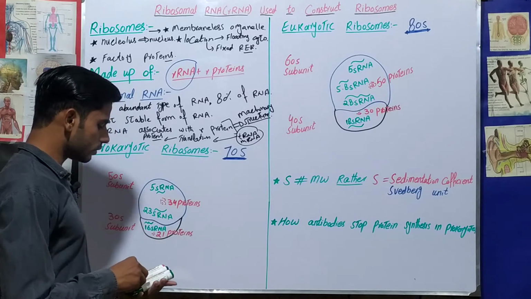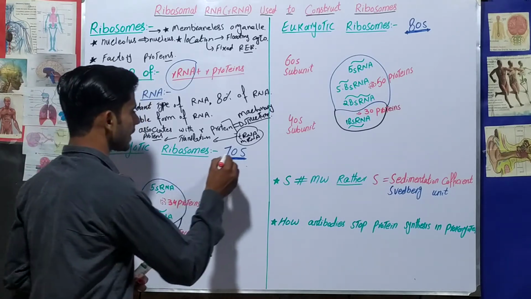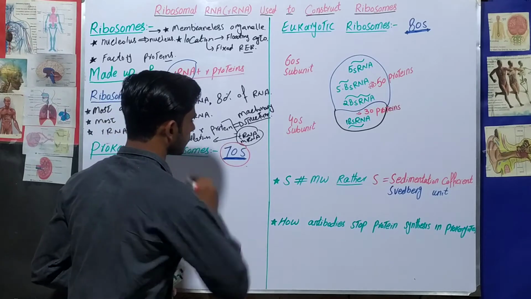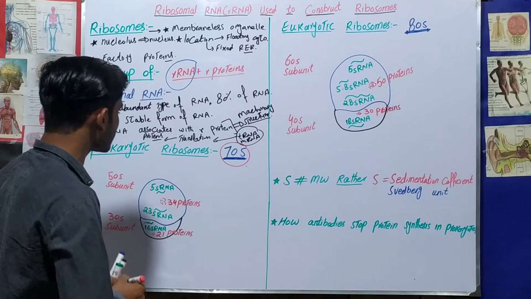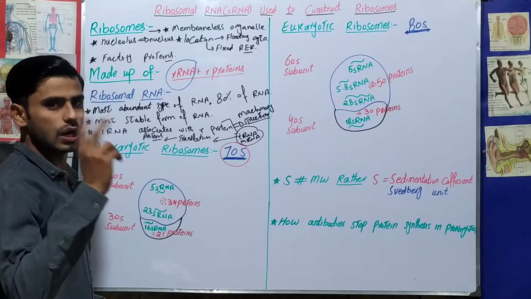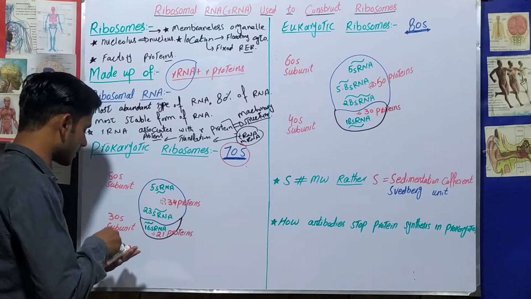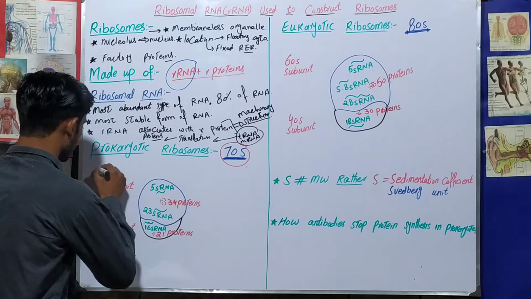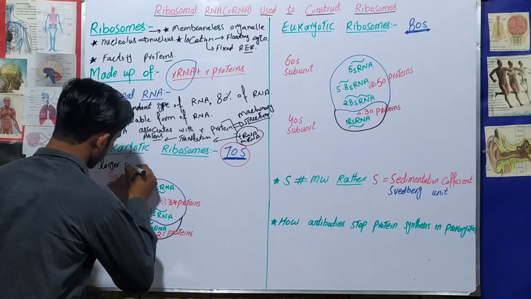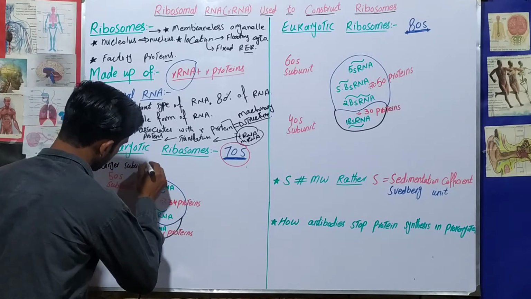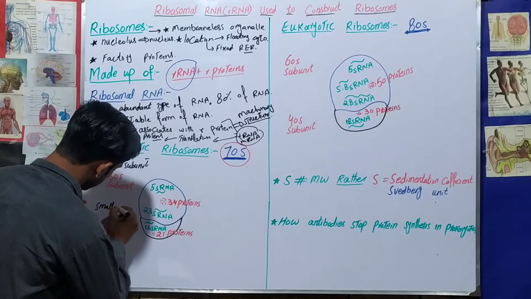So most important, you have to learn that the prokaryotic ribosome is 70S. Okay, prokaryotic ribosome is 70S, and this 70S further consists of two subunits. The one is the larger subunit, 50S, and the second is the smaller subunit, that is 30S.